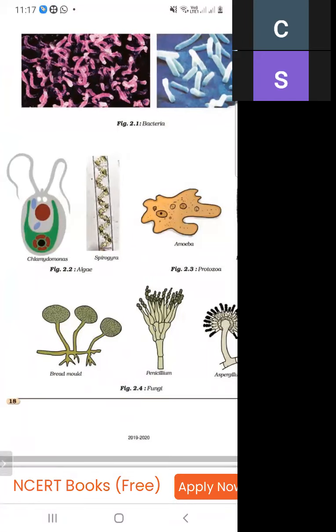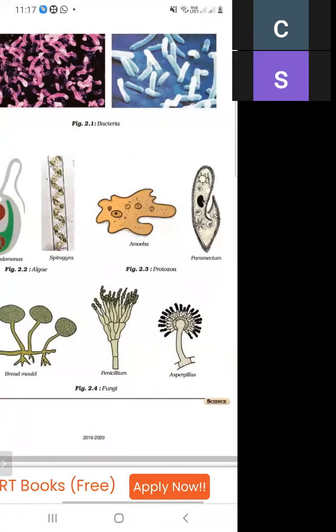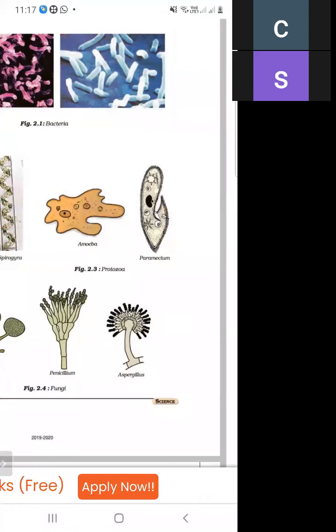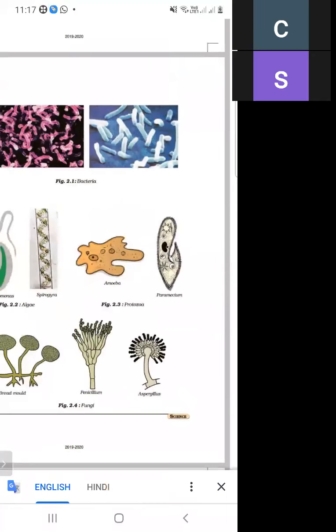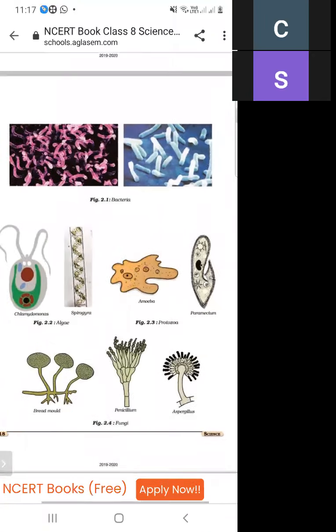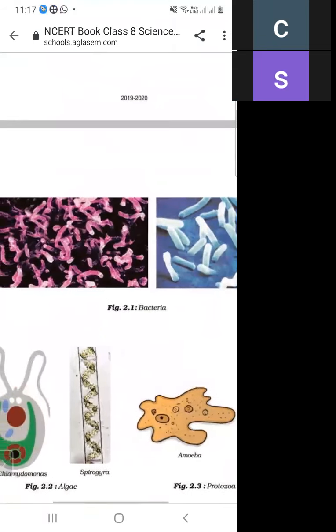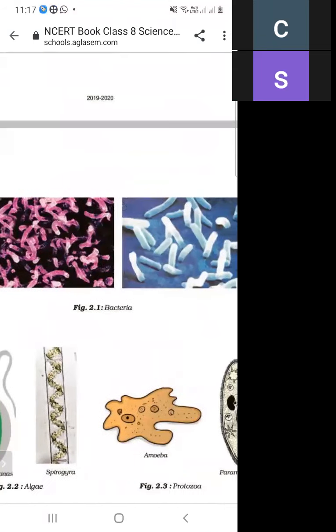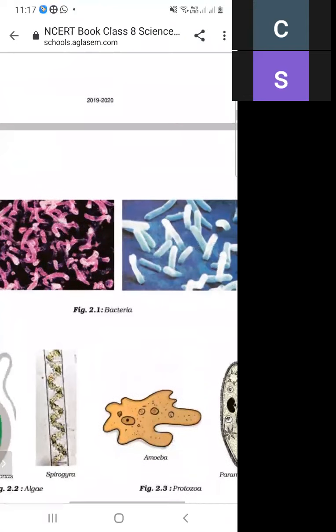and these are the structure of amoeba, bread mold, paramecium, Aspergillus, and bacteria and fungi. So these are the bacteria. They have different shapes, such as rod shaped, and these are two bacteria.